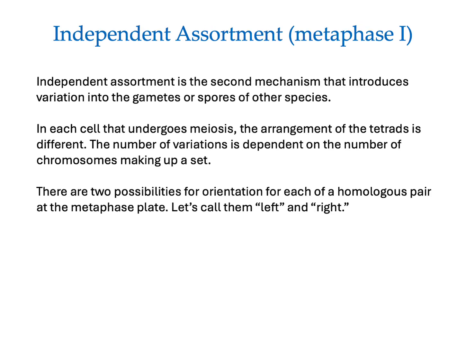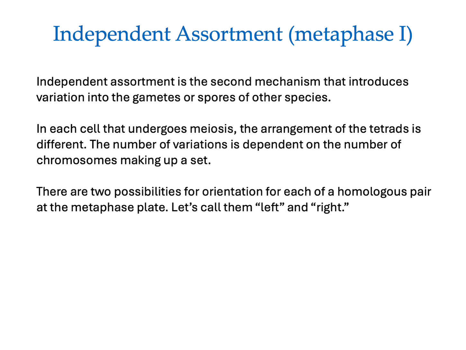Independent assortment then is the second mechanism that introduces variation into the gametes or spores. This happens in other types of species too. In each cell that undergoes meiosis, the arrangement of the tetrads is different. The number of variations is dependent on the number of chromosomes making up a set. So with our number of sets, we have a certain number of combinations that are possible.